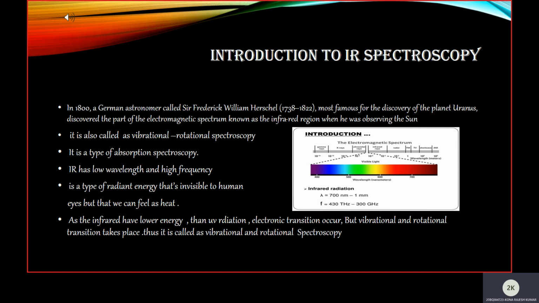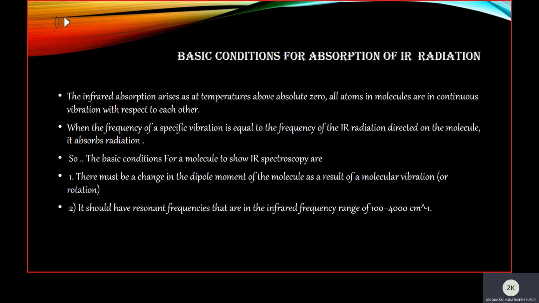Here is the diagram of the electromagnetic spectrum, where IR ranges from a wavelength of 700 nanometer to 1 millimeter and a frequency of 430 terahertz to 300 gigahertz. Basic conditions for absorption of IR radiation: there must be a change in dipole moment of molecules as a result of molecular vibration or rotation. It should have resonant frequencies in the infrared frequency range of 100 to 4000 centimeter inverse.